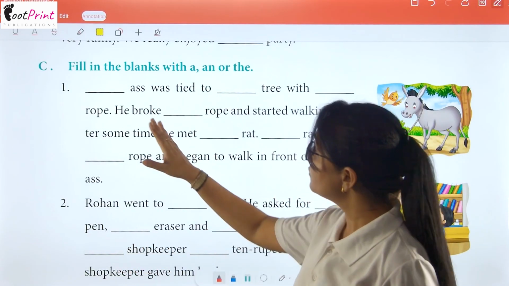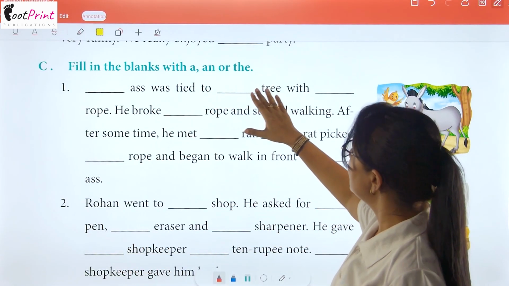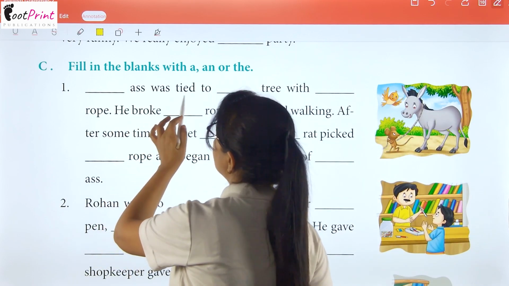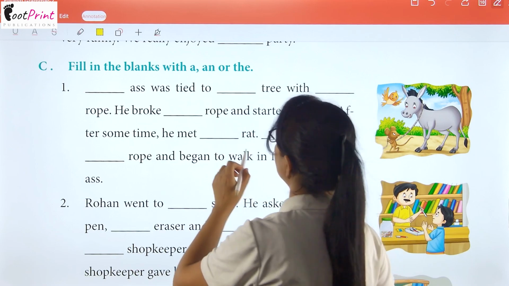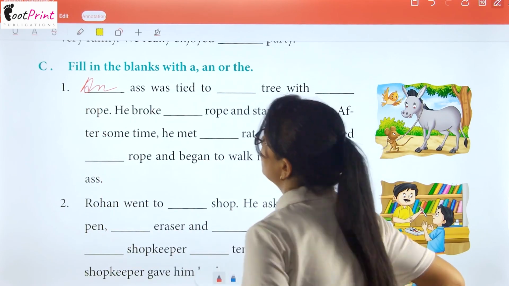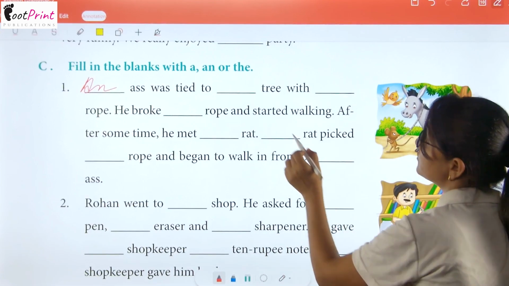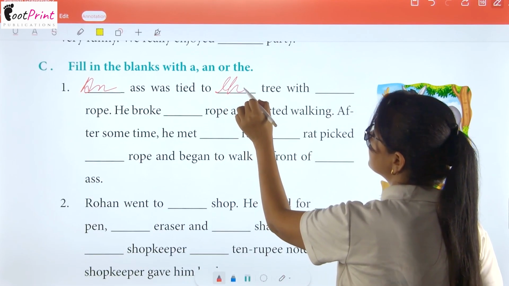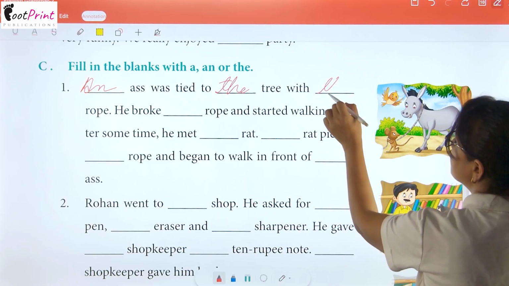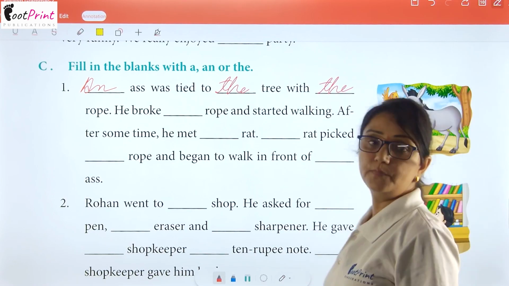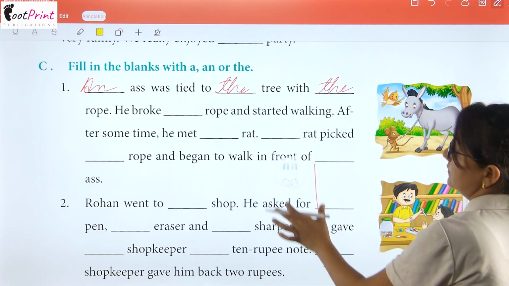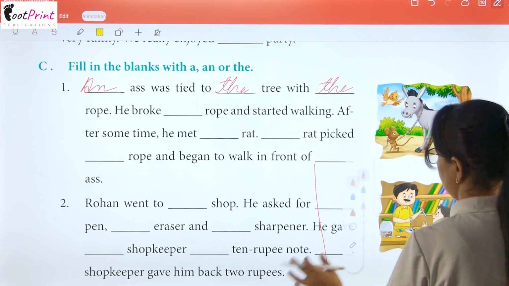Now we are moving towards your question C. Fill in the blanks with a, an or the. The same way, dash ass was tied. So we will write here an. Okay. An ass was tied to the tree with the rope. Clear? So, rest of the blanks you will do by yourself.